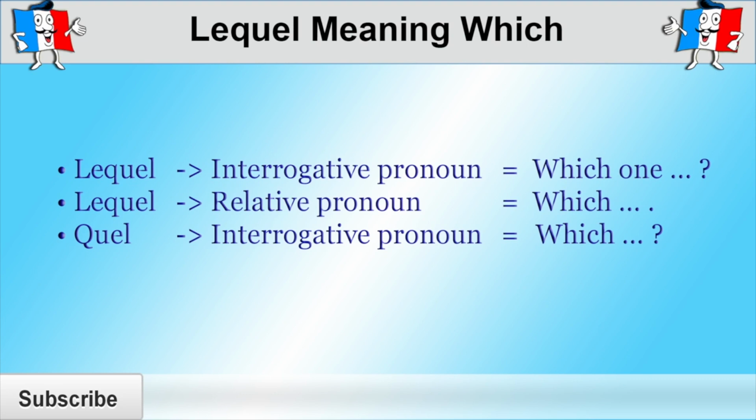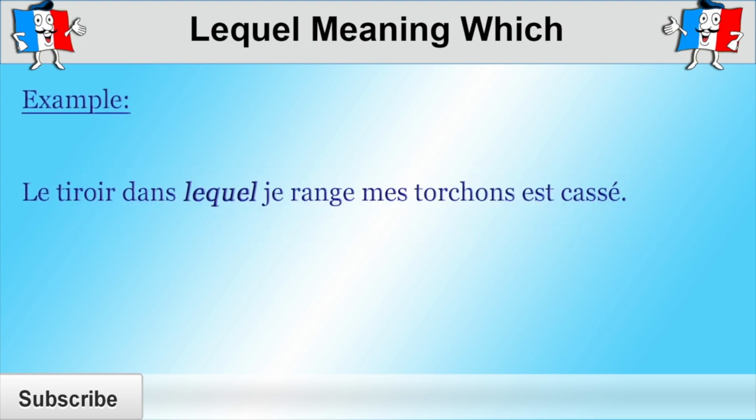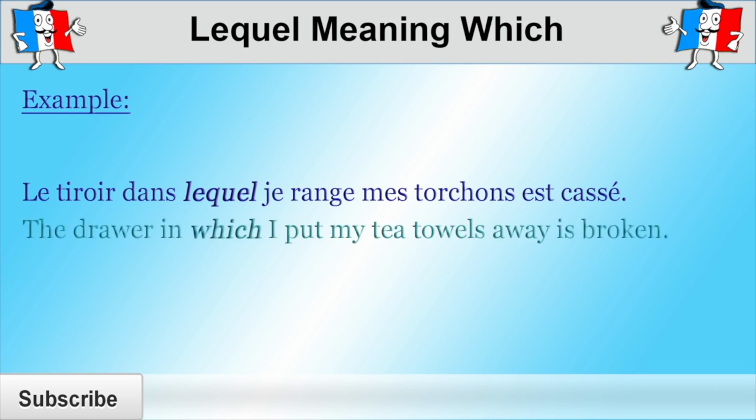Here's a quick example with "lequel" as a relative pronoun, that is, with "lequel" just meaning "which" in a general statement. "Le tiroir dans lequel je range mes torchons est cassé." The drawer in which I put my tea towels away is broken. So as you can see, "lequel," or "which" here, refers back to "le tiroir," the drawer, and does not ask a question. But this is for another lesson.